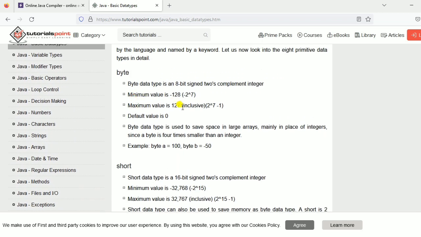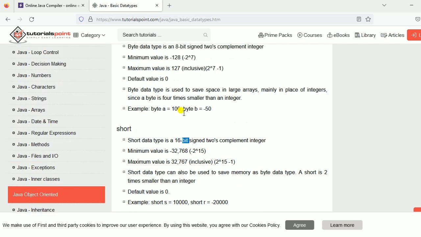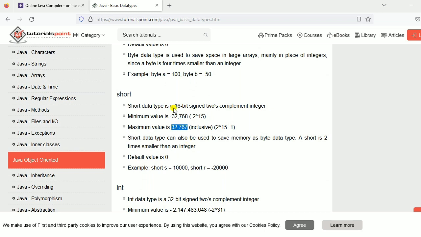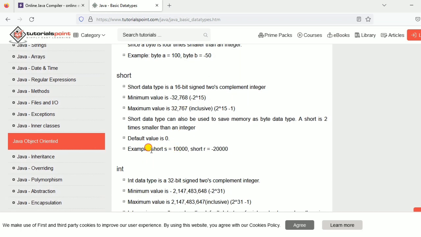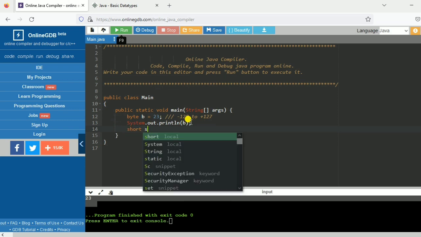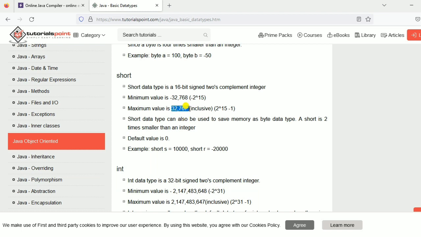Now if we want to store a value of more than 127, what we will do is take short. It is 16-bit, and here byte is 8-bit. So short can store values from -32,000 to +32,000 something. If our value lies in this range, you can directly store it in short. Like here you can see short: the keyword short, the variable name, then the value you want to store. So I will show you how you can do that. Now we will write short s is equal to, and we will take some big number. Here they are telling us you can store up to 32,767.